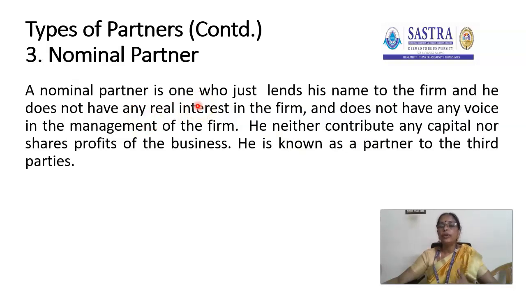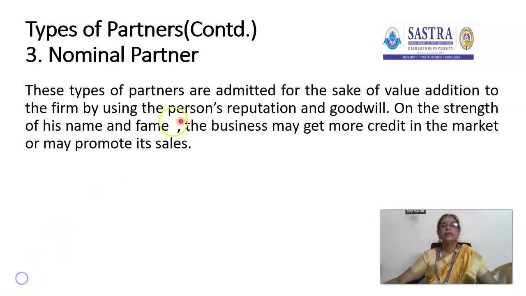He may have a good reputation or goodwill. So the firm uses his name and he is allowed as a nominal partner. He doesn't have any interest over the business. In order to get more credit in the market and to promote its sales, the firm uses the nominal partner. Actually, the firm uses the nominal partner's reputation and goodwill.